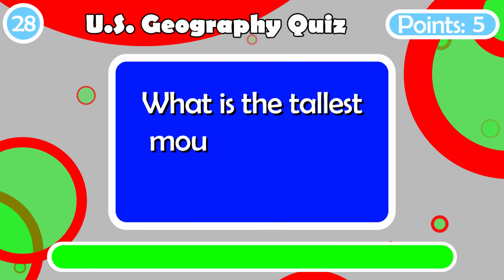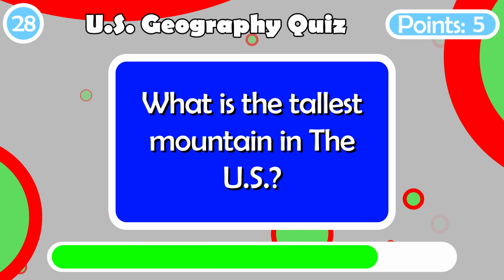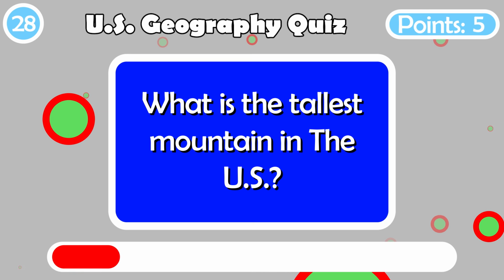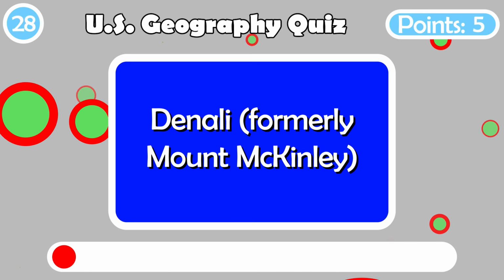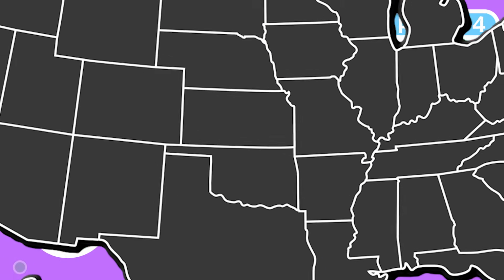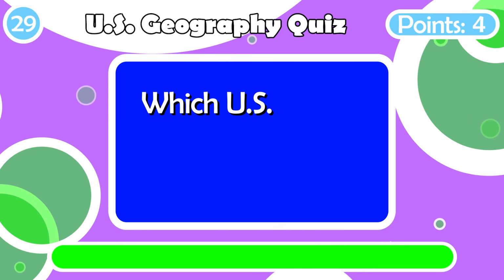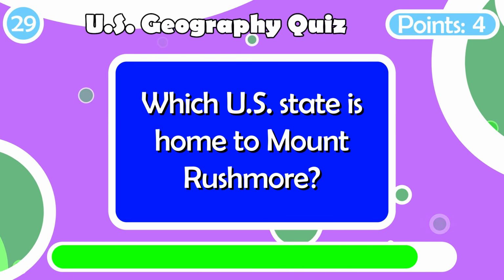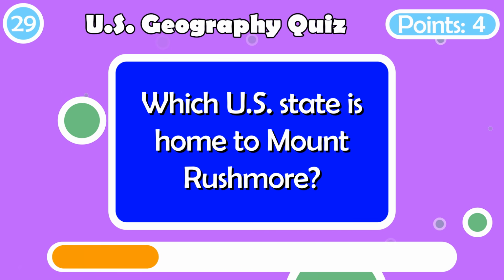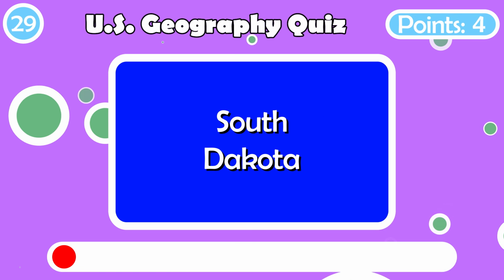What is the tallest mountain in the U.S.? Denali, formerly Mount McKinley. Which U.S. state is home to Mount Rushmore? South Dakota.